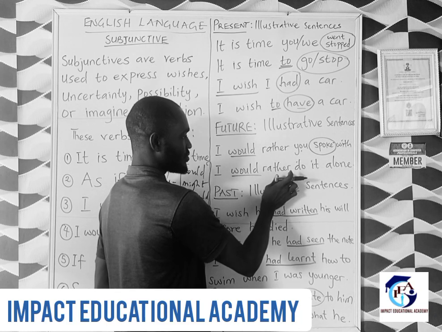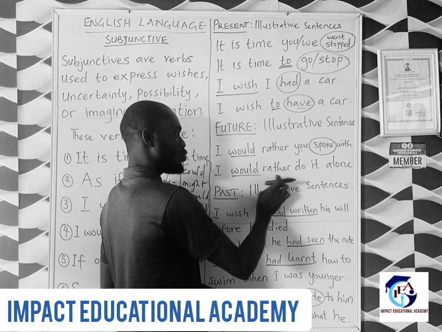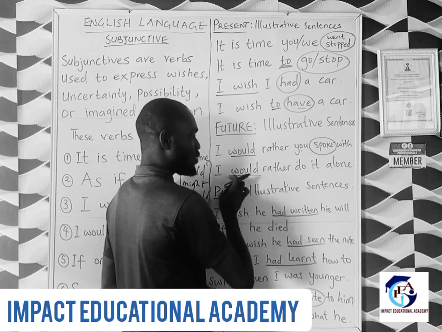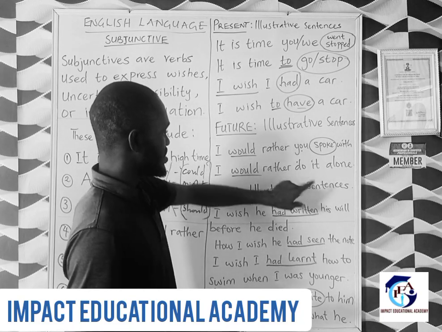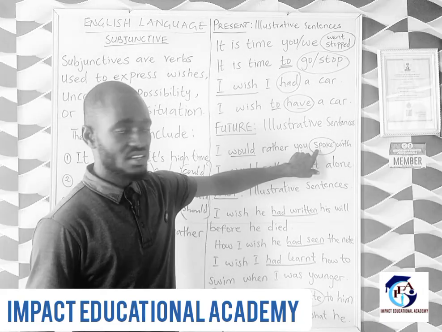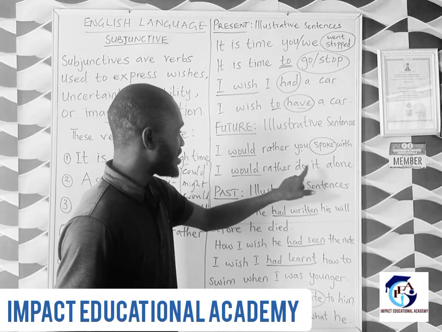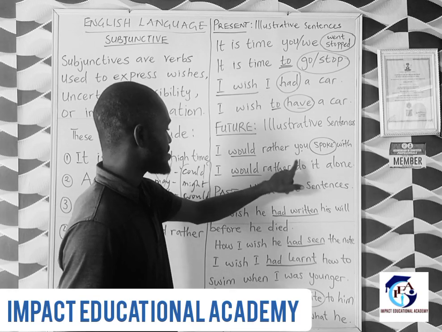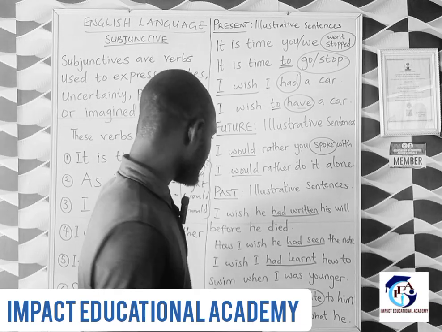I would rather you did it. But now there is no pronoun. I would rather you do it. I would rather do it alone. We should take note of this. This is an exemption to this case. When the pronoun is in between, we turn this to past. When there is no pronoun, it remains in the present form. And lastly, the past form of it.